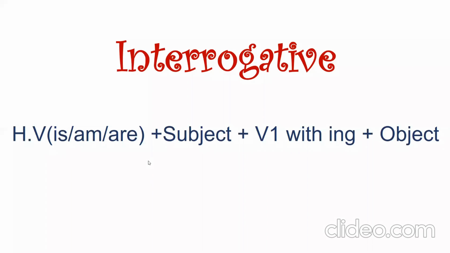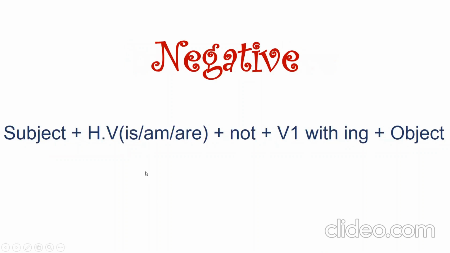Again, the helping verb is are for present continuous tense. And what about negative? In negative, we just add not with the helping verb. Subject plus helping verb plus not plus V1 with ing plus object.